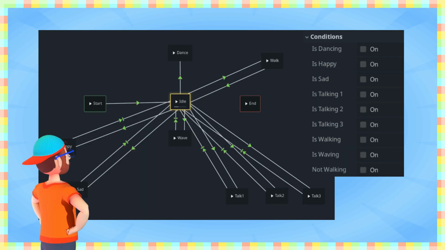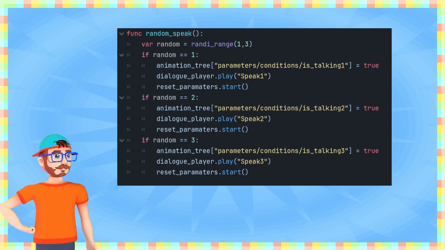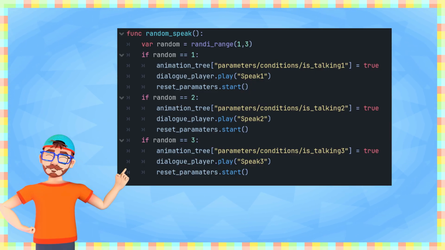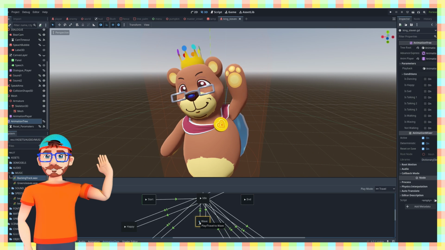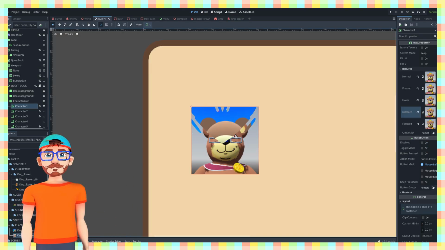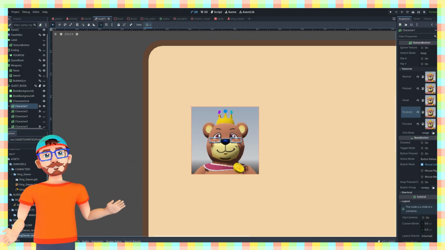I'll hook up all his animations in an animation tree, and set all the transitions. To make him play one of his 3 talking animations at random, I can make a new function that will roll a random number, and then set a true or false statement if the number matches. I can make him wave at us when we meet him. He is such a friendly bear. Lastly, I'll update his profile photo in the quest book. He is looking good. Now let's see all this work come together.